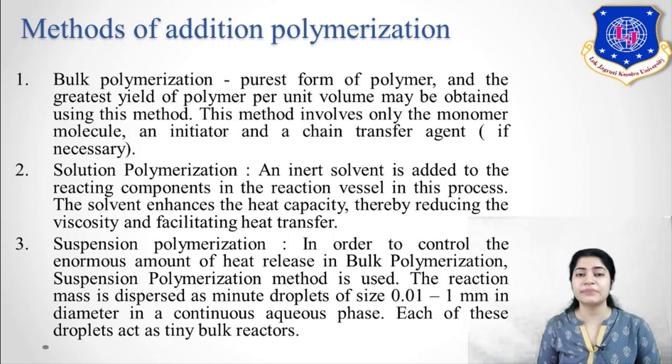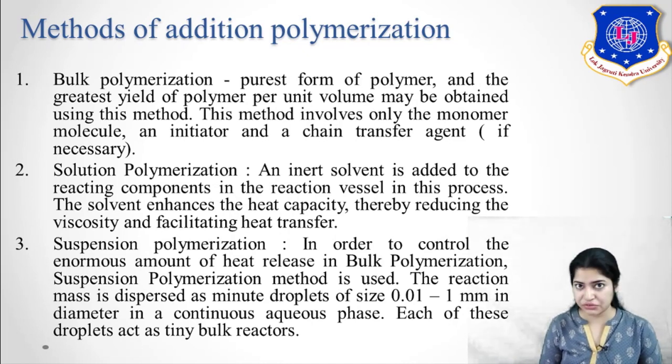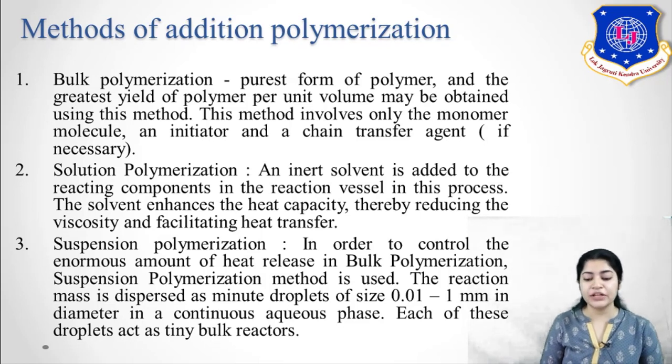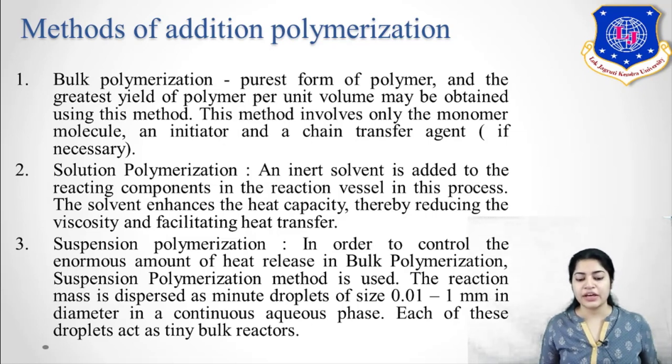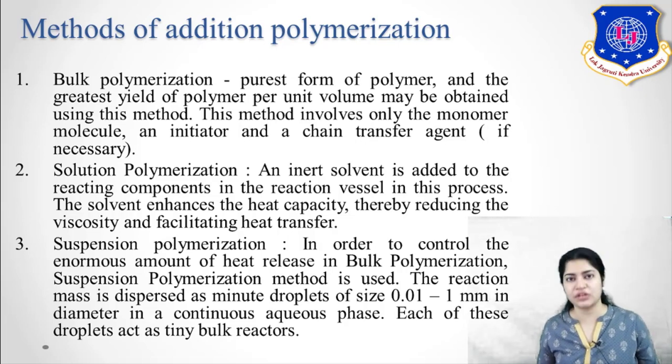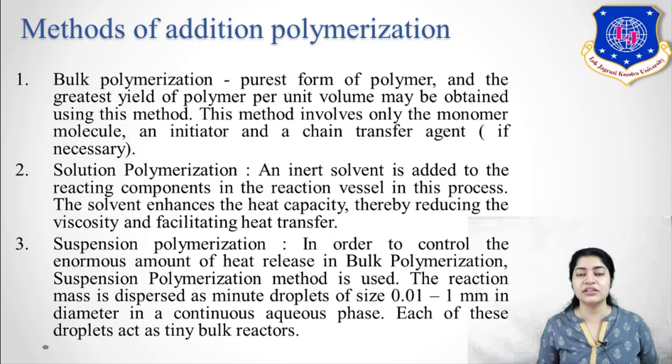The next method is suspension polymerization. In order to control the enormous amount of heat released in bulk polymerization, you use the suspension polymerization method. Here the reaction mass is dispersed into minute droplets of 0.01 to 1 mm size, and all these droplets individually act as a bulk reactor, so heat distribution occurs. The enormous heat liberated is controlled and a controlled reaction is carried out. That is the use of suspension polymerization. So these are the 3 methods by which you carry out polymerization.